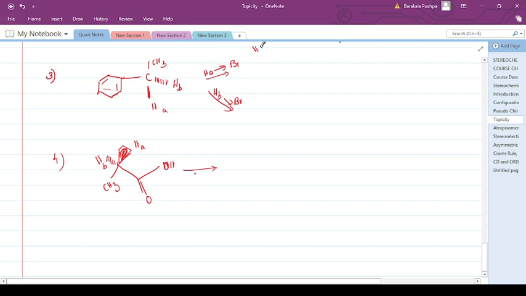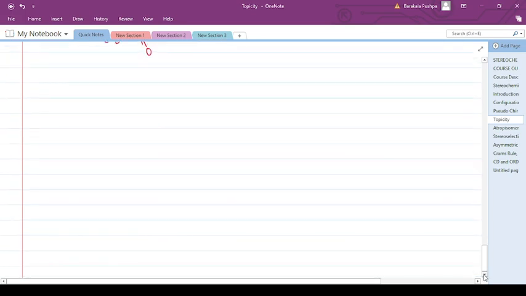Now symmetry criteria. Another important factor is how you identify symmetry criteria for a molecule. I will give you notes on symmetry criteria. Please go through them and make sure you understand. Different model questions I will also be giving you along with this. The notes will be attached here.